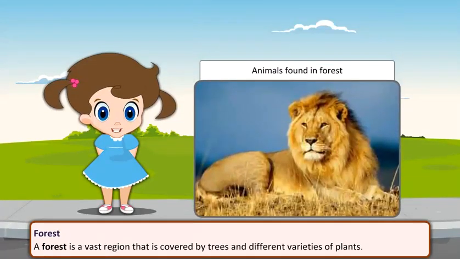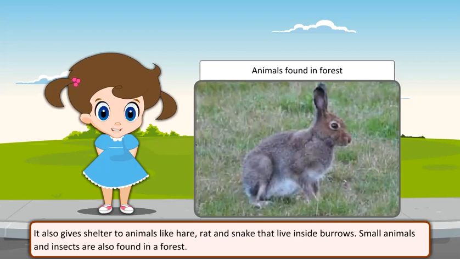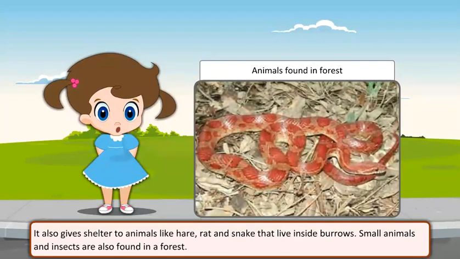Forest. A forest is a vast region that is covered by trees and different varieties of plants. It provides shelter to animals like lion, tiger, deer, fox, and monkey, which live on land and trees. It also gives shelter to animals like hare, rat, and snake that live inside burrows. Small animals and insects are also found in a forest.